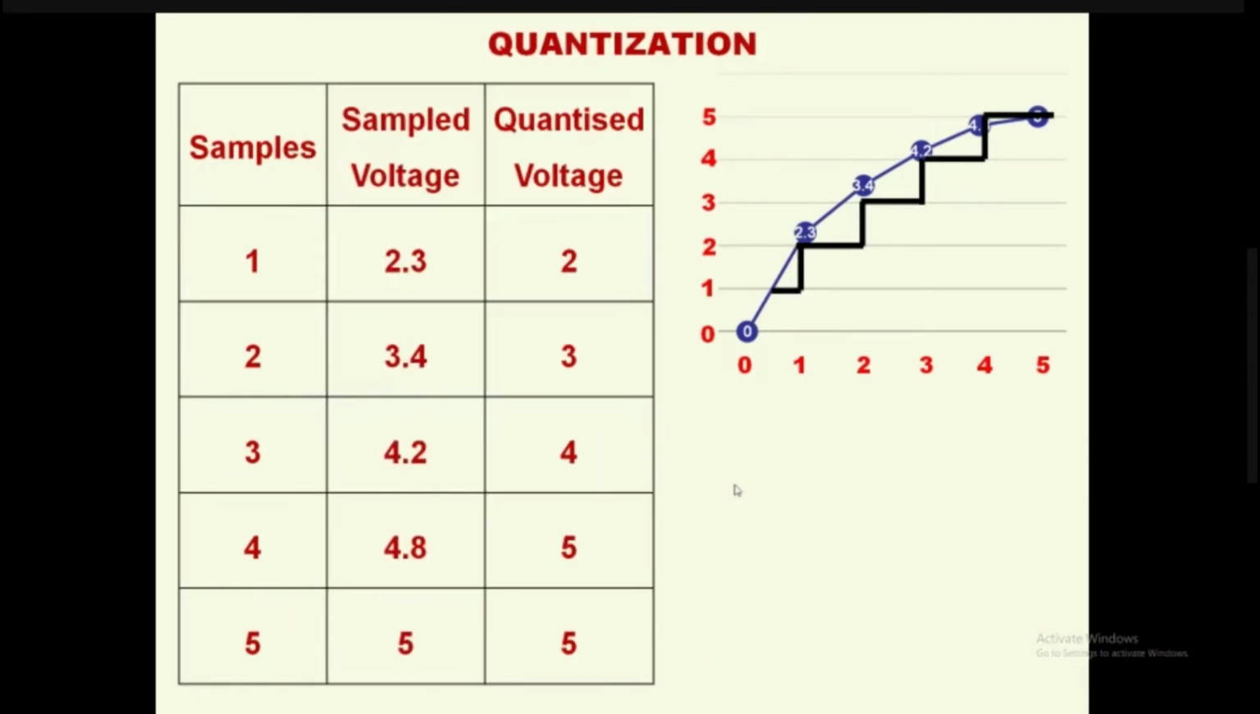The rounding of the values from 2.3 to 2, 3.4 to 3, 4.2 to 4, 4.8 to 5, and 5 volts to 5 volts is called quantization.